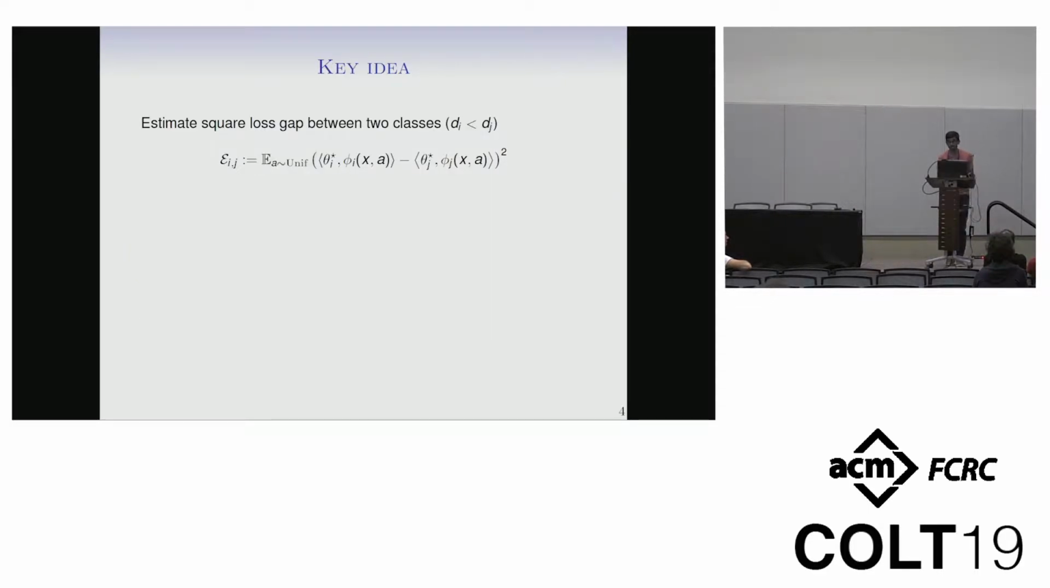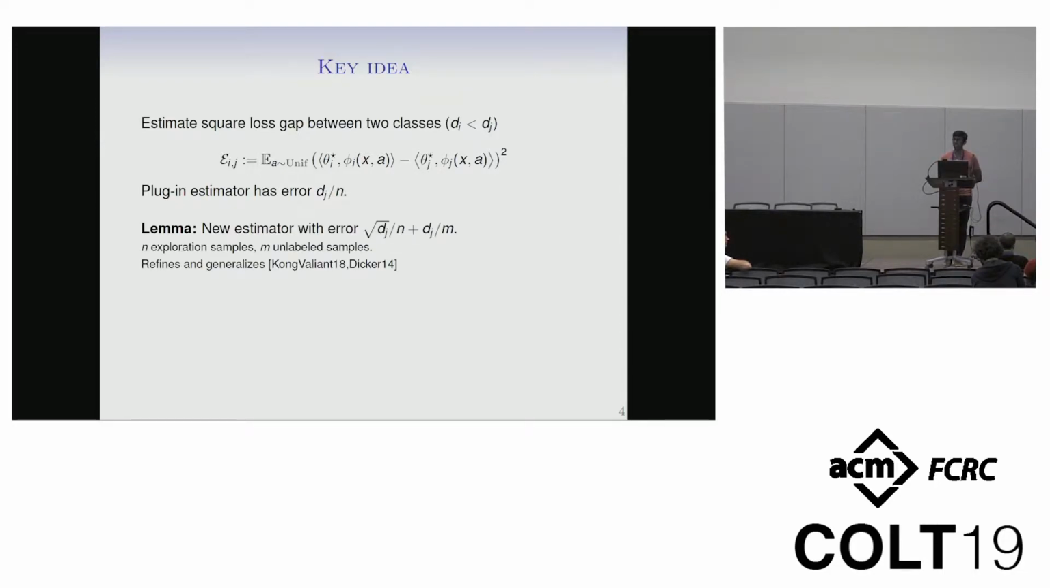So let me just tell you a little bit about how we do this. The key idea is actually to estimate the square loss gap between two classes. So let theta i star and theta j star be the optimal predictors using feature map phi i and phi j. So this is the square loss gap between them. And naively, you could estimate this using a plug-in estimator. So you estimate theta i star using least squares, you estimate theta j star using least squares, and you just evaluate this quantity. So we show that you can actually do much better than this.